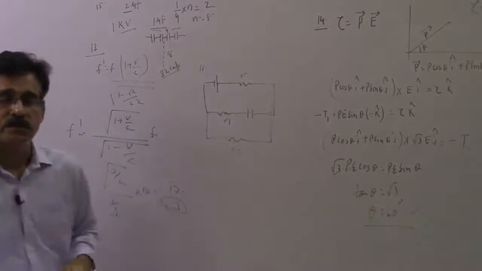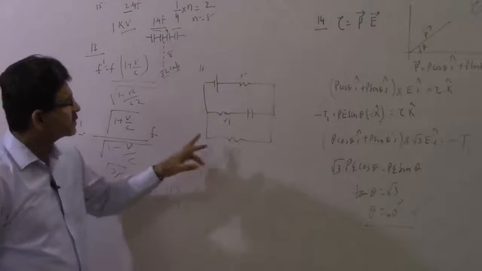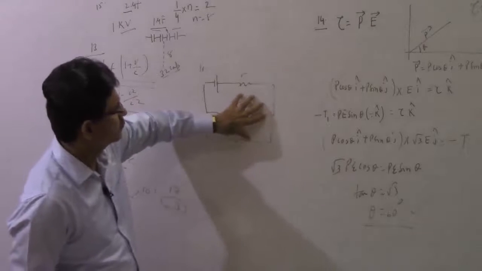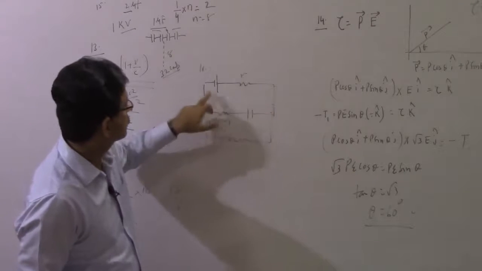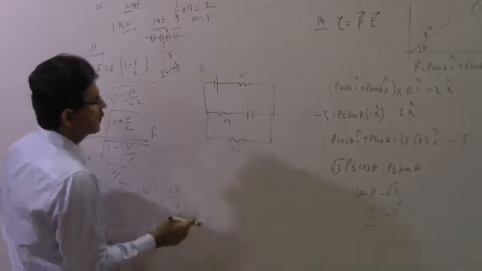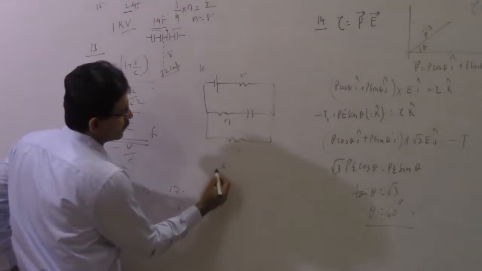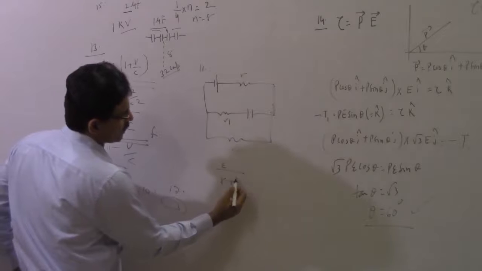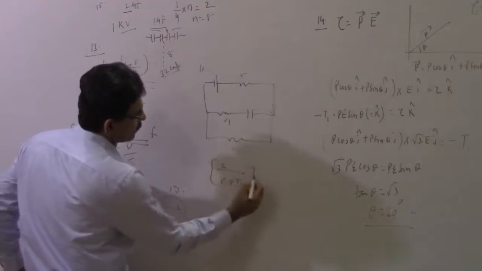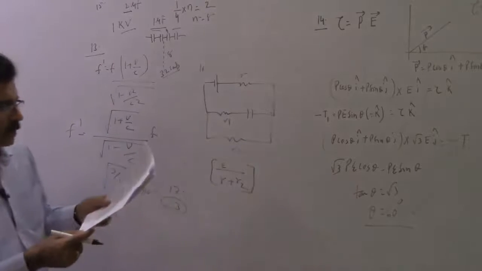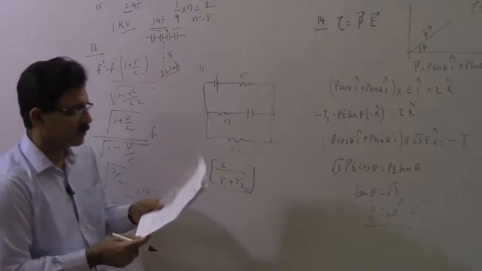Steady state condition, what would happen? In steady state, this capacitor will act as open. If this opens, what will be the current that is flowing? The current flowing is equal to E divided by R plus R2. This is the total current that is flowing.